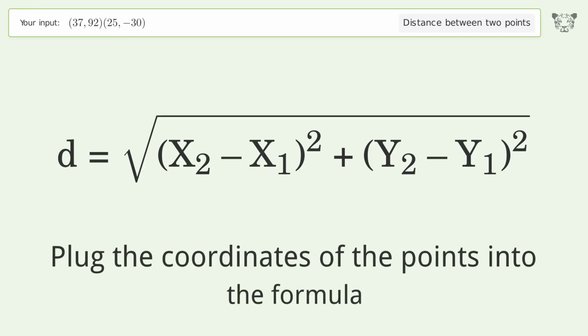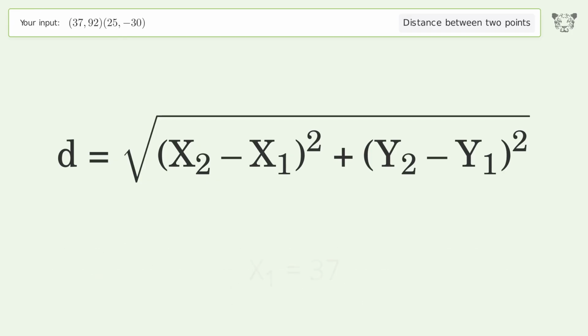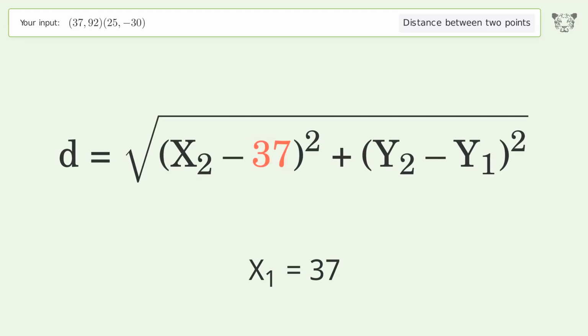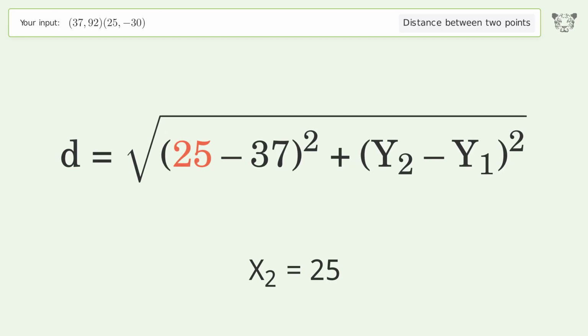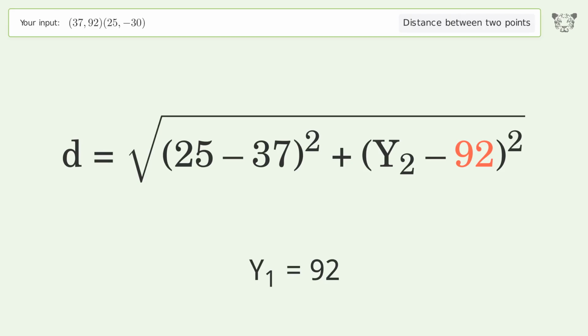Plug the coordinates of the points into the formula. x1 equals 37. x2 equals 25. y1 equals 92. y2 equals negative 30.